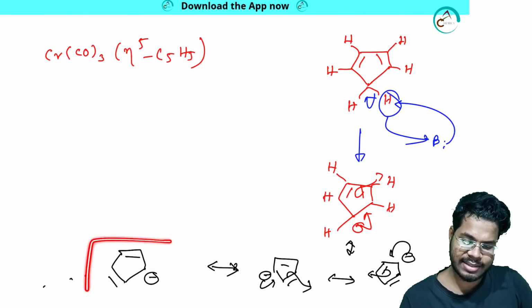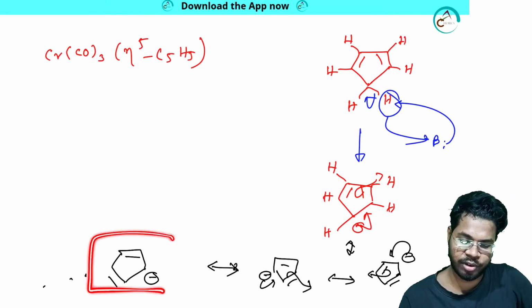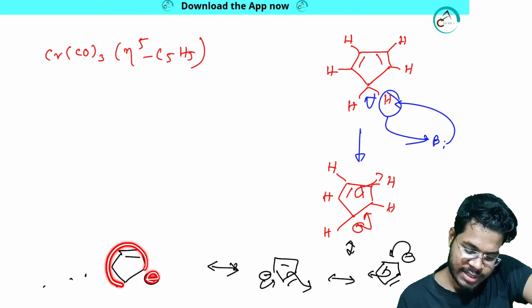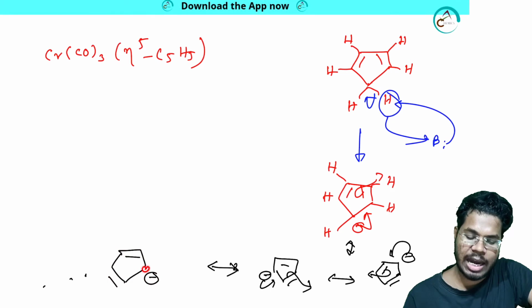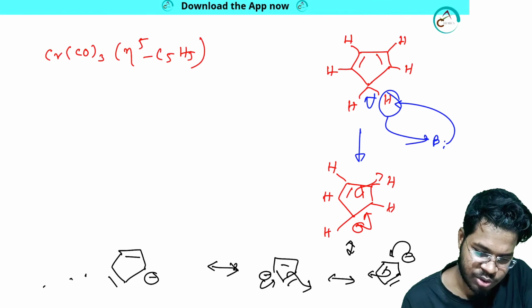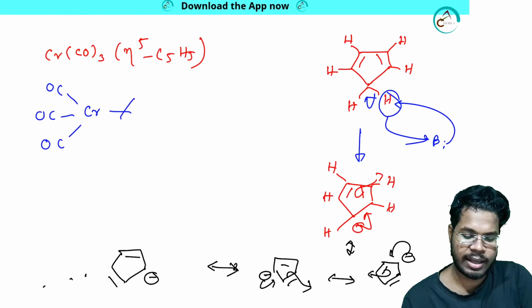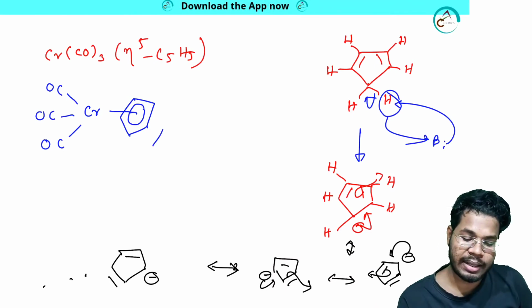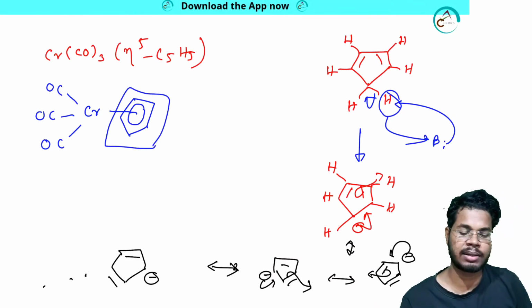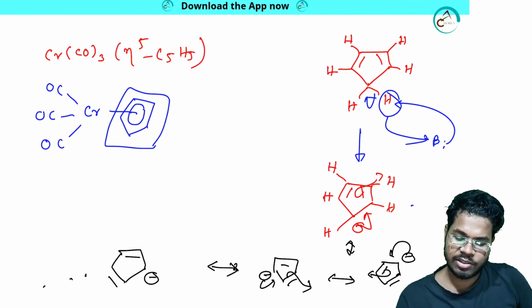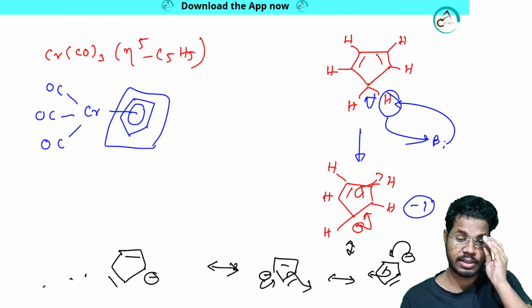As this system is totally cleared for you, this negative charge is delocalizing over the system. So that means 5 carbons are there, and from all 5 carbons you can donate. If you draw the system in such a way, Cr with CO, CO and CO, and here a 5-membered ring. Here the ligand is C5H5, but it is not neutral. It is a charged, minus 1 system.